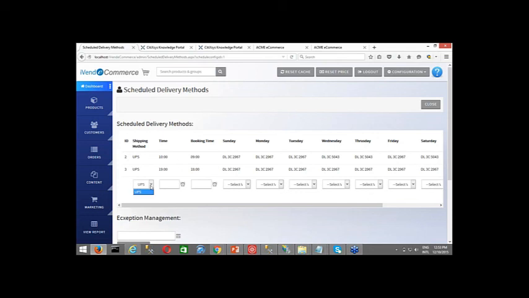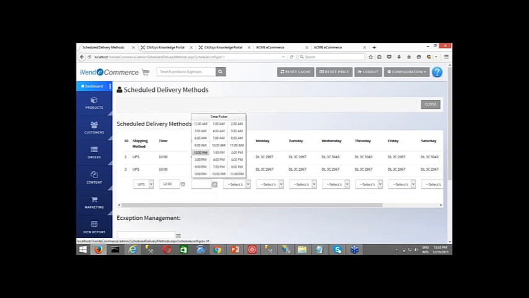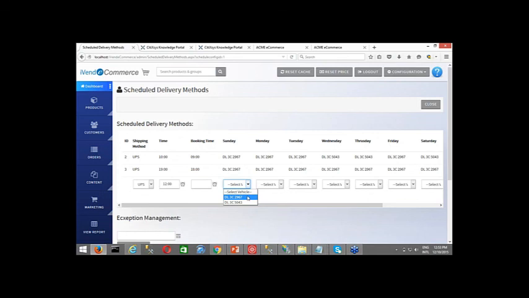So here I can see that whatever shipping methods are configured as scheduled will come over here. Then you can say, okay, I'll deliver it to you by 12 p.m. if you book by say 11, or 9, whatever you want to give. And these are the vehicles that you need to create first in the system. So from where you can create the vehicles?